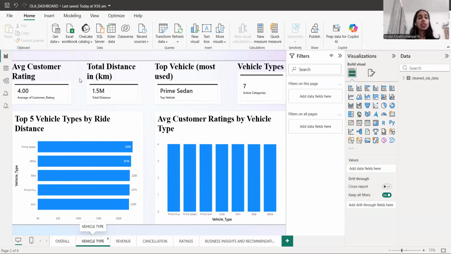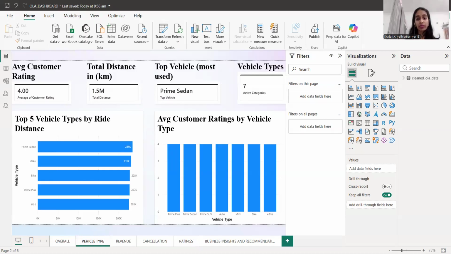The total distance in kilometers is highest at 1.5 M, and the top vehicle the customers used is prime sedan. That is what we have observed by this. And the average rating the customers are offering towards all types of vehicles is 4 points out of 5, which is not that bad either. Now we will be talking about rating analysis for further understanding.